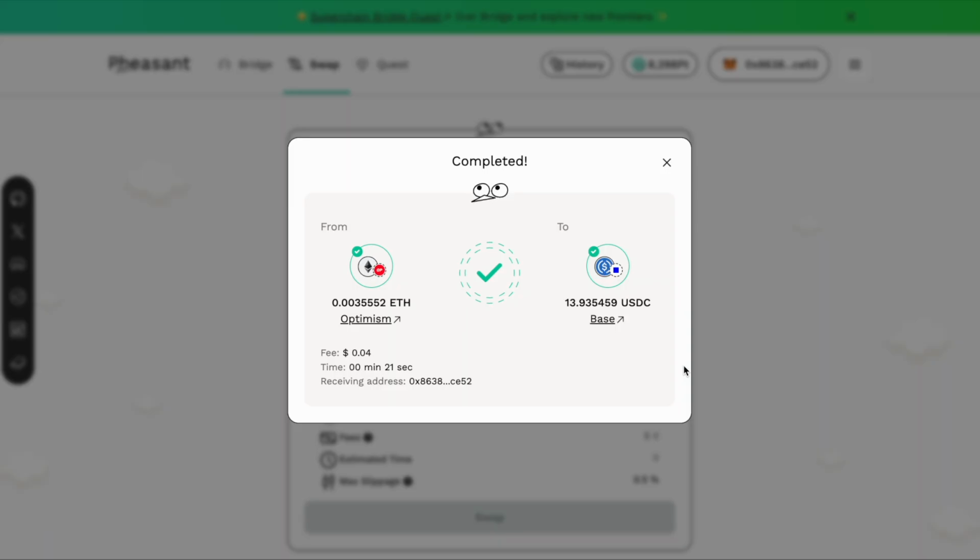For more technical details, please check our documentation. And there it is. While we talk about its workings, the transaction's already done. Like Bridge, swaps settle in the blink of an eye.